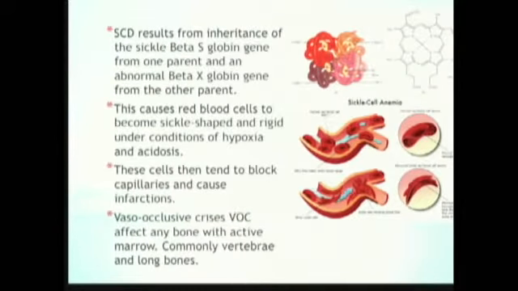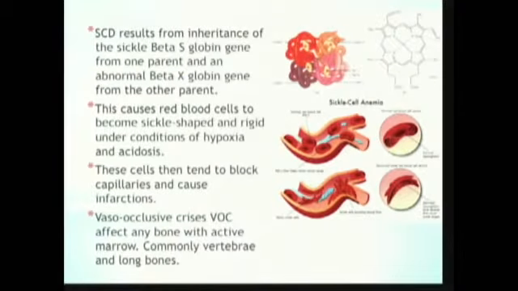This abnormal globin becomes sickle-shaped and rigid in the case of hypoxia and acidosis. This will cause blockage of small capillaries in different parts of the body, which is called vaso-occlusive crisis. It can happen in any organ, but most commonly in the bone, more in the vertebrae and long bones.